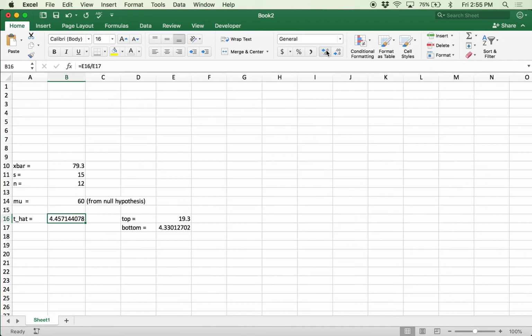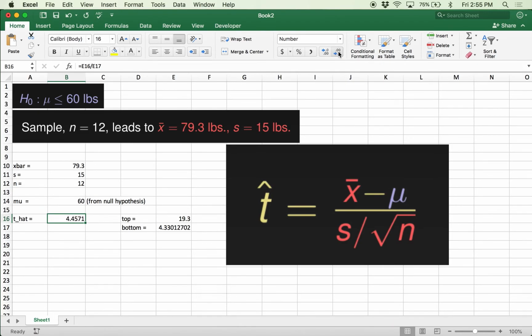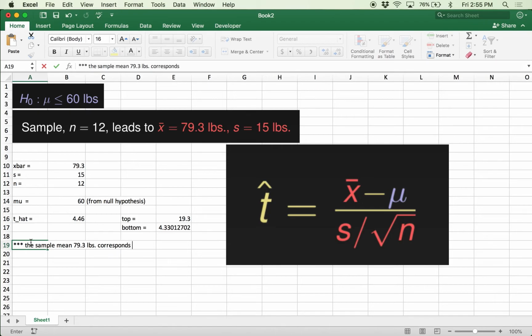We can round this. Typically, you round to about 2 decimals when you're using tables. In our case, you don't have to round this, but it's just going to make things look a little bit easier. So essentially what this means, and this is important, is that the sample mean of 79.3 pounds corresponds to a t-score of 4.46.